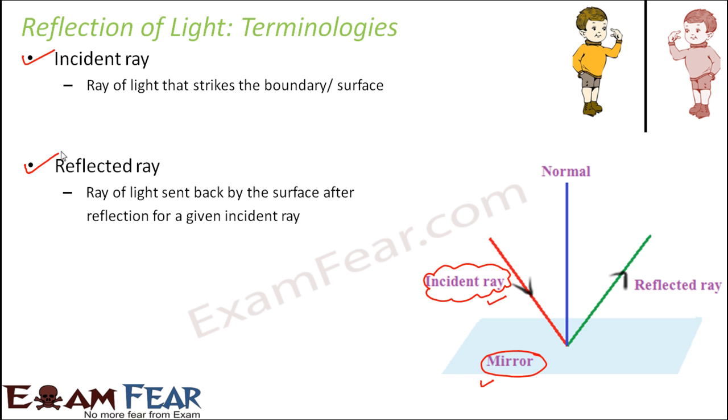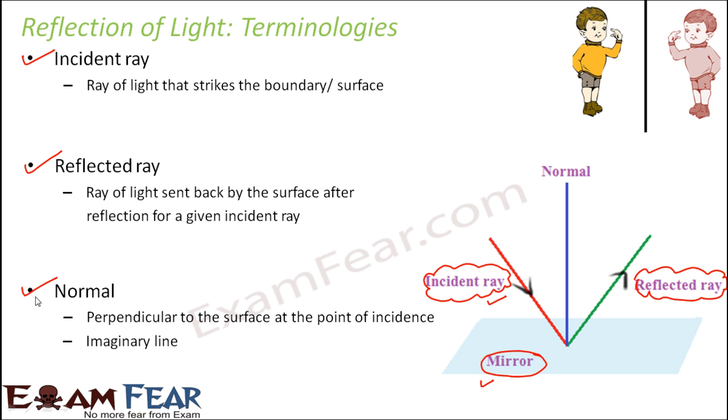The next one is reflected ray. Now as soon as the incident ray strikes the mirror, what happens? Mirror doesn't allow it to go further, so it bounces back. And so the ray which is bouncing back, that is called the reflected ray. So it is the ray which is sent back by the surface after reflection for a given incident ray. That means for every incident ray, there will be a corresponding reflected ray.